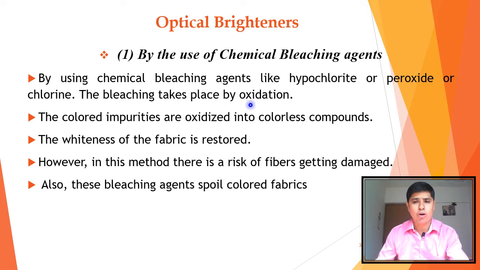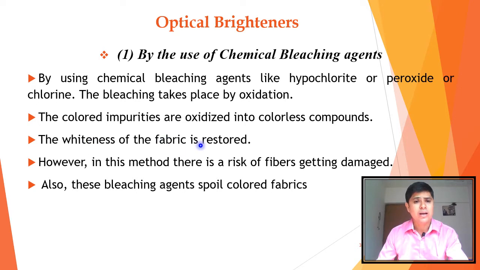The color impurities are oxidized into colorless compounds. The whiteness of the fabric is restored.